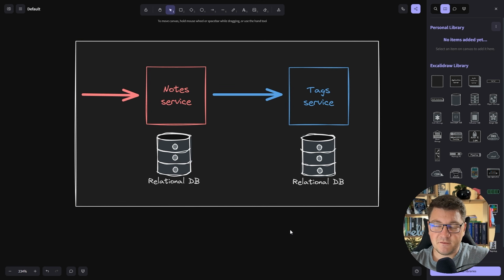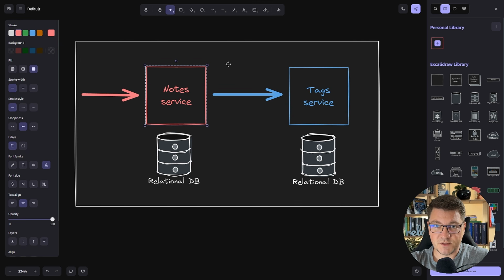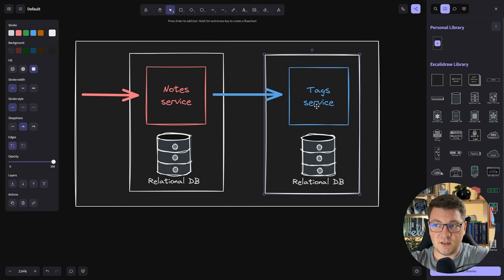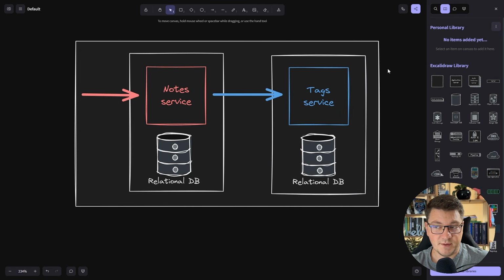When it comes to the benefits of having microservices, one of the biggest ones is having independent deployability between your two services. The notes service and its respective database is independently deployable from the tags service. This means you can evolve them separately, and you get failure isolation out of the box. When one of the services goes down, the other one is unaffected, although they can't communicate with each other. We're also going to implement synchronous communication between these services to start out, and we're going to discuss the pros and cons of this, and I'll give you some ideas of how we're going to evolve this going forward in one of the future videos in this series.